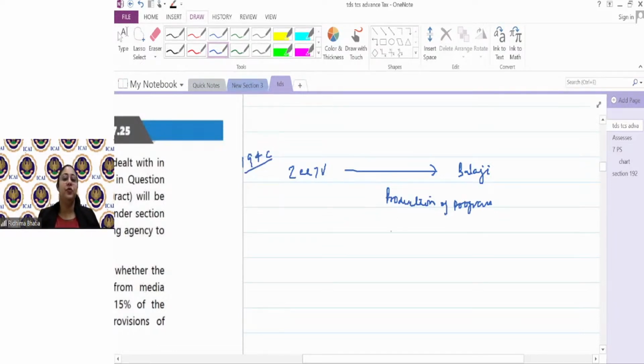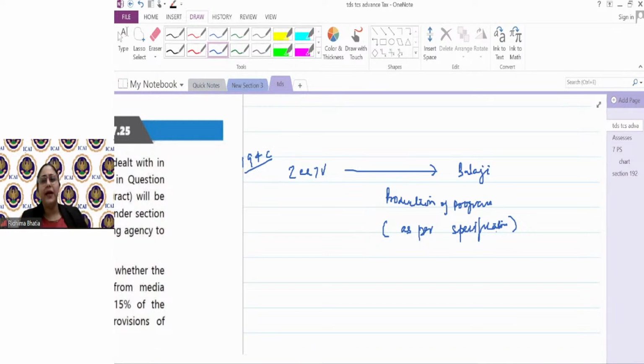Provided guys that production of program is as per specifications. ठीक है? Specification होना चाहिए ना, because otherwise तो you're just purchasing the copyright of it. So that is not 194C. Copyright मतलब आपने already कुछ बनाया हुआ है, I'm just purchasing it. I've taken the rights for it. Payment for purchasing rights is not 194C. But if you're making any program as per my specification, I will tell you what theme I want, who should be the characters, etc., that is 194C.